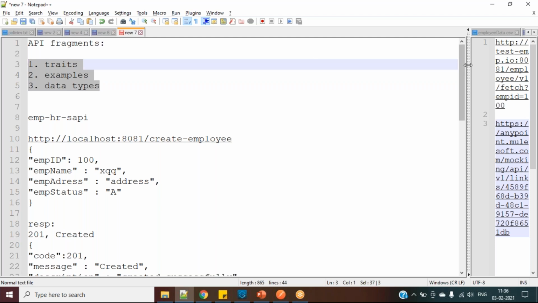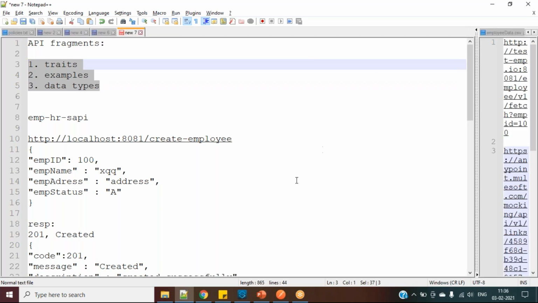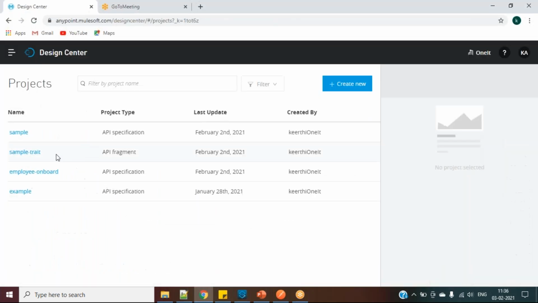So on the other day I have mentioned, right? So in the RAMLs, whatever we have done until now, it is very basic. So that is just a very basic way. But in general, in any project, we will not do it in that way. It means the structure and everything remains the same, but we have to do some small changes. Like I will show you here. We have written employee onboard.